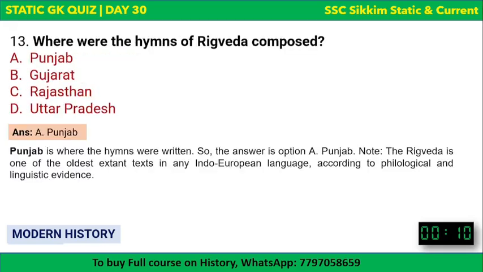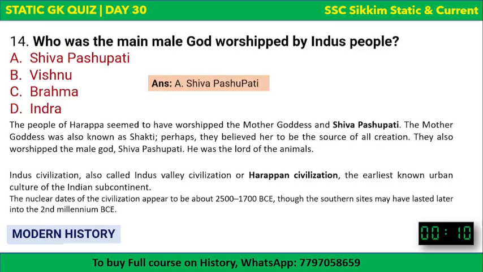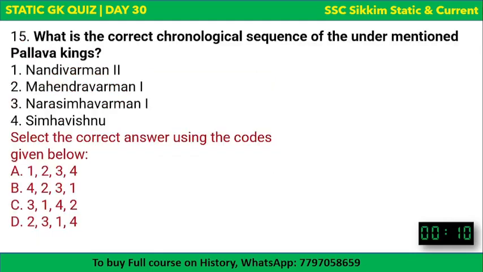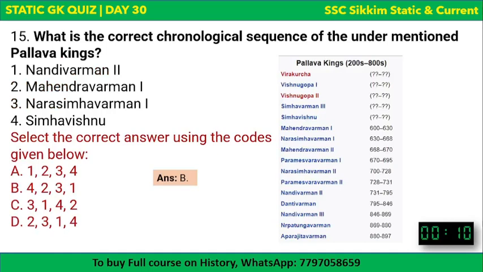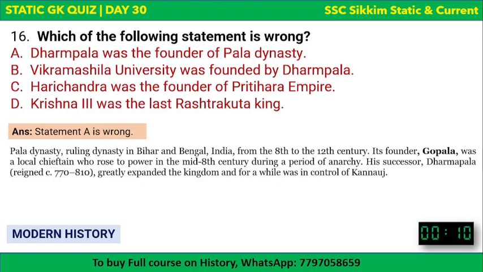Next, hymns of Rig Veda were composed in Punjab, and then we saw that the male god worshipped by these people was Shiva Pashupati, the god of animals. And then we saw that the chronology 4231 is correct. Simha Vishnu came first, then Mahendravarman, then Narasimhavarman, and then Nandivarman. So this is the chronological list. Please have a look. And then we saw that Dharmapala was not the founder of Pala dynasty. The founder of Pala dynasty was Gopala. Dharmapala was the second ruler of Pala dynasty.